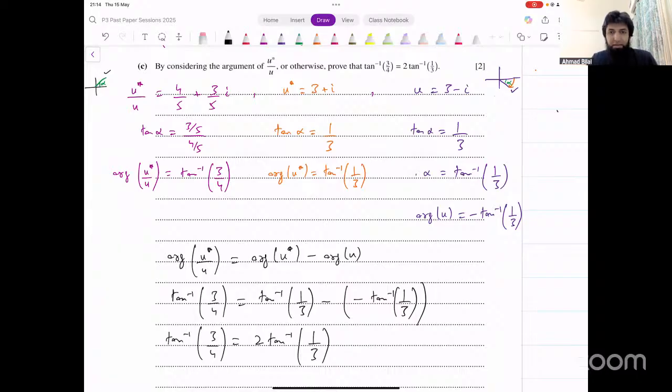Make sense? Any issues with this? That's the standard method that we use for problems like these. Whenever they ask you to solve them, it is to show an equation like this, tan inverse of something. This is what we do there. Is that all right? Any problems?